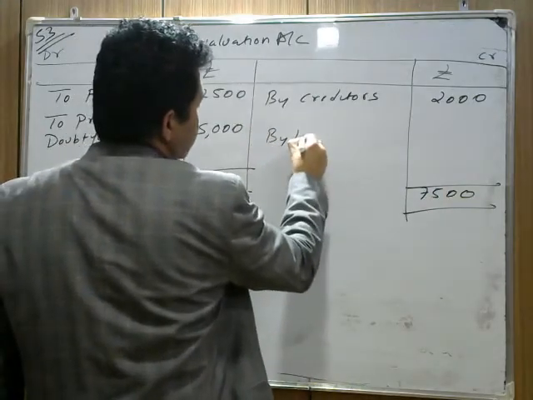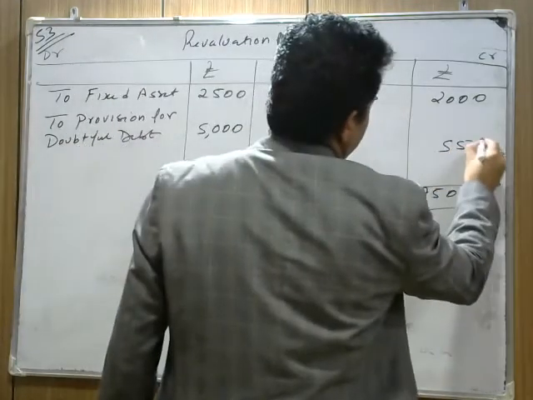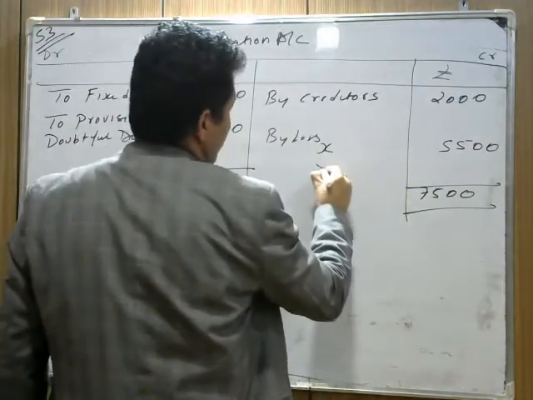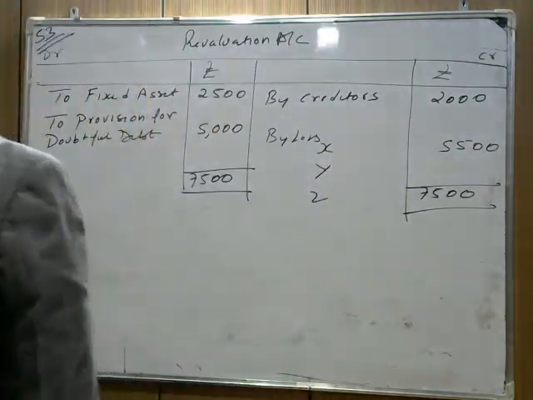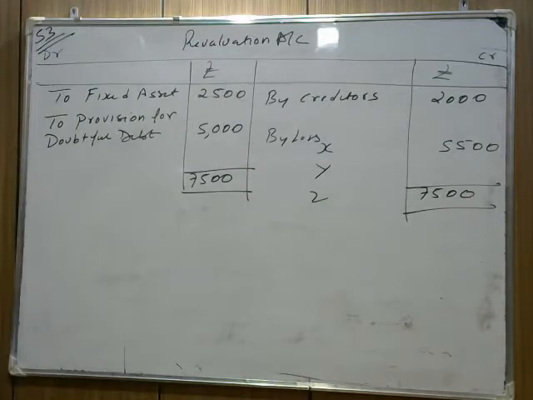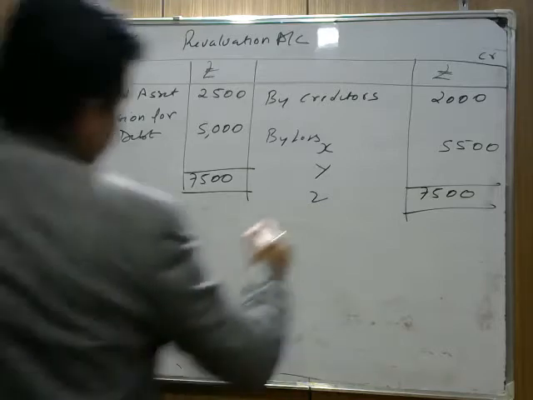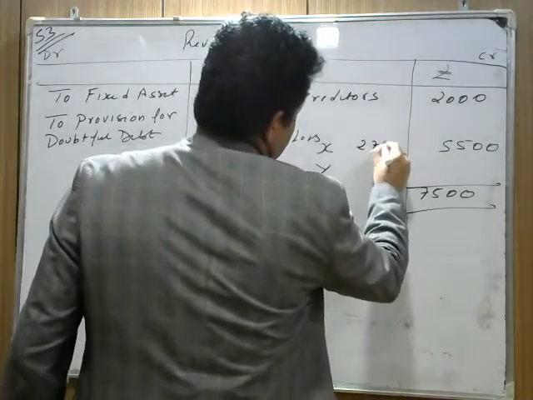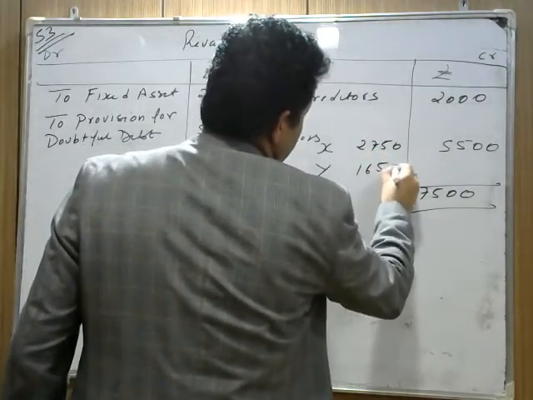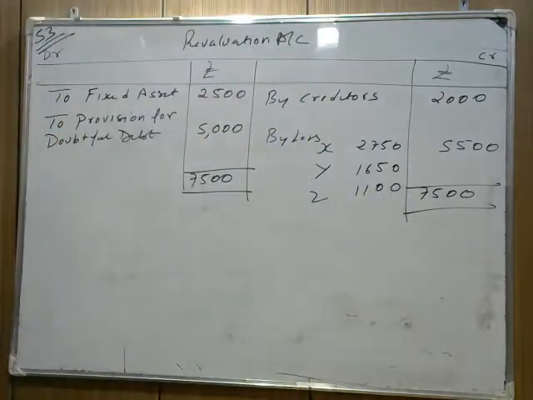So we write by loss 5,500, and it is to be borne by X, Y and Z in their old ratio. The old ratio of X, Y and Z is 5:3:2. So divide 5,500 into 5 by 10, 3 by 10 and 2 by 10. It's coming 2,750, 1,650 and 1,100. The firm is bearing a loss of 5,500.